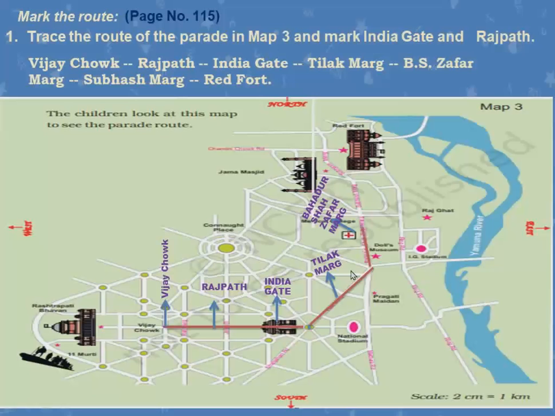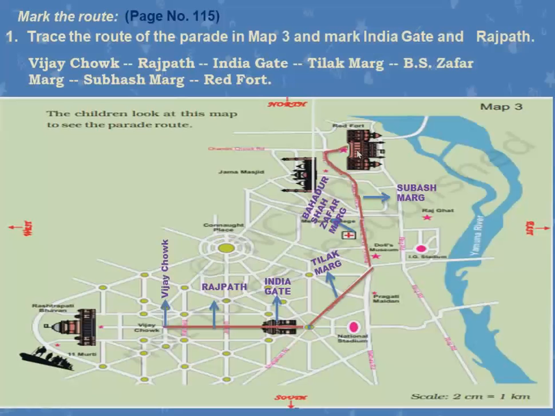Bahadur Shah Zafar Marg. Then it will go on this road, B.S. Zafar Marg, and then what is given? Subhash Marg. Subhash Marg is from here, you can check the line I am putting, from here till here it is Subhash Marg. And then from here where will it go? Red Fort. Where is Red Fort? This is Red Fort. So, it has to turn this way and reach the Red Fort.